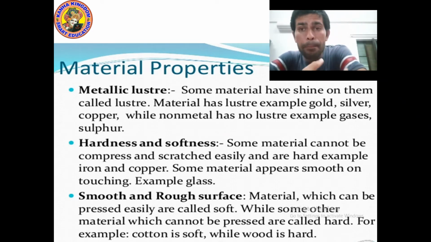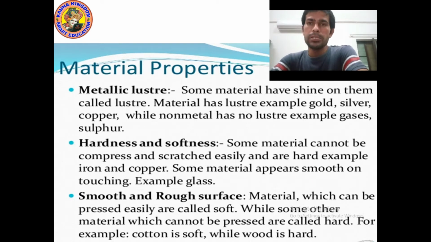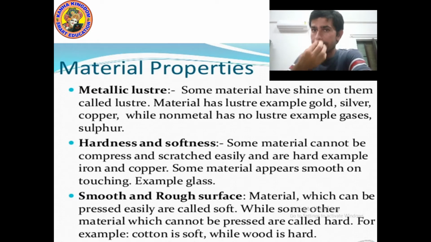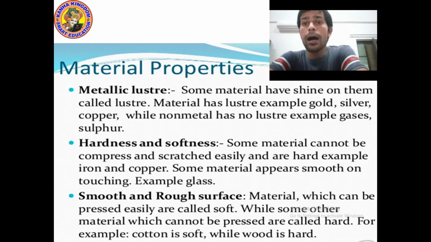Some materials are very hard and some materials are very soft. Those materials which cannot be compressed and cannot be scratched easily are hard materials. Materials which can be easily compressed and scratched are known as soft materials. Can you give me examples? Stone is a hard material. For soft material, I can give the example of an eraser, and our skin is also soft. So the second material property is hardness and softness.